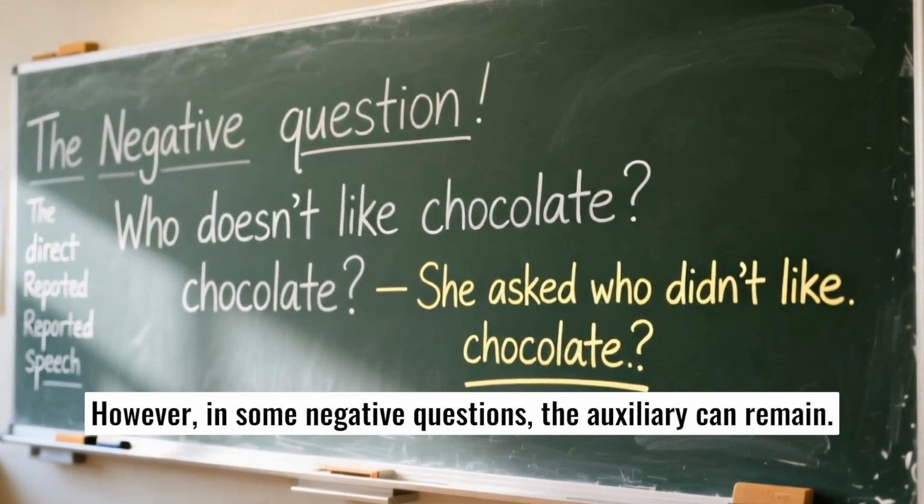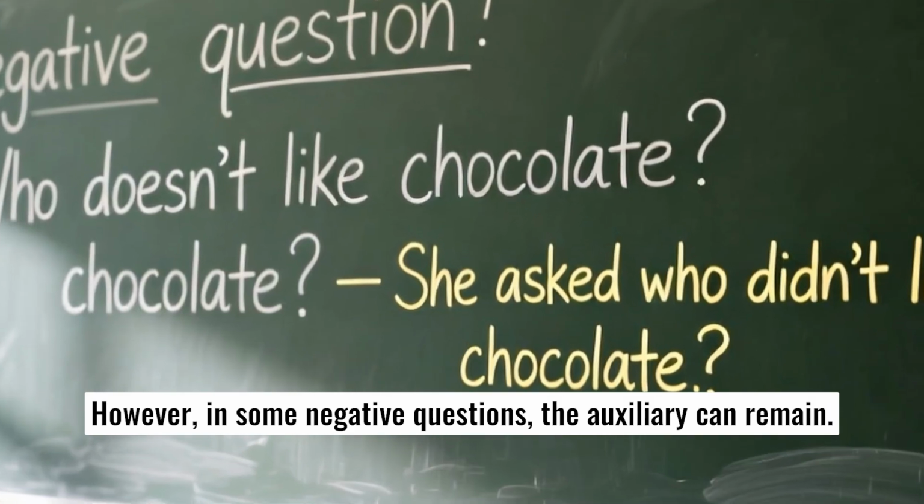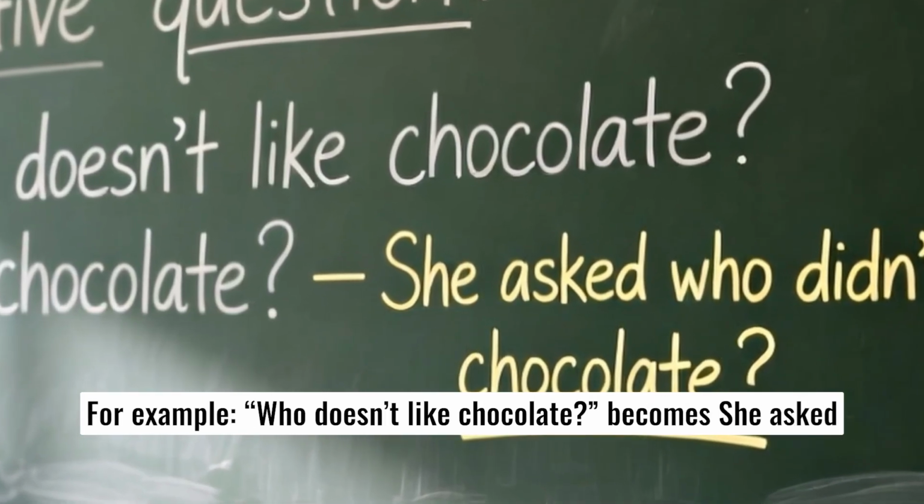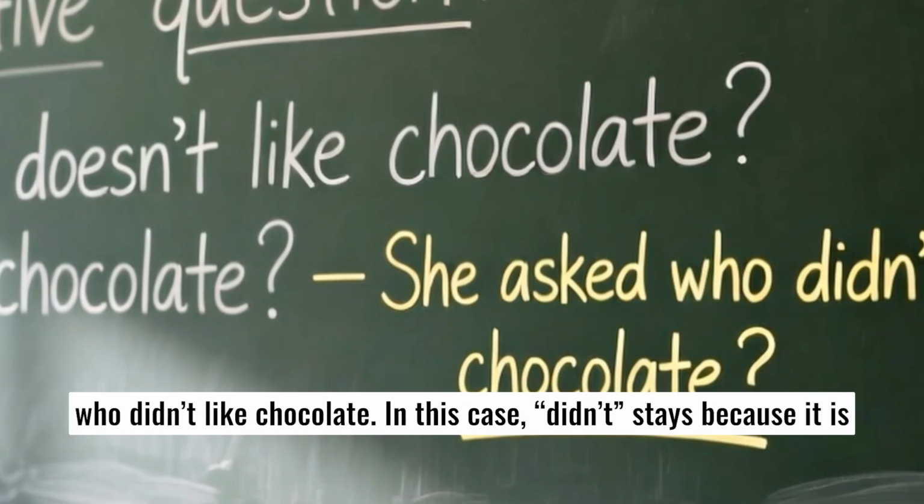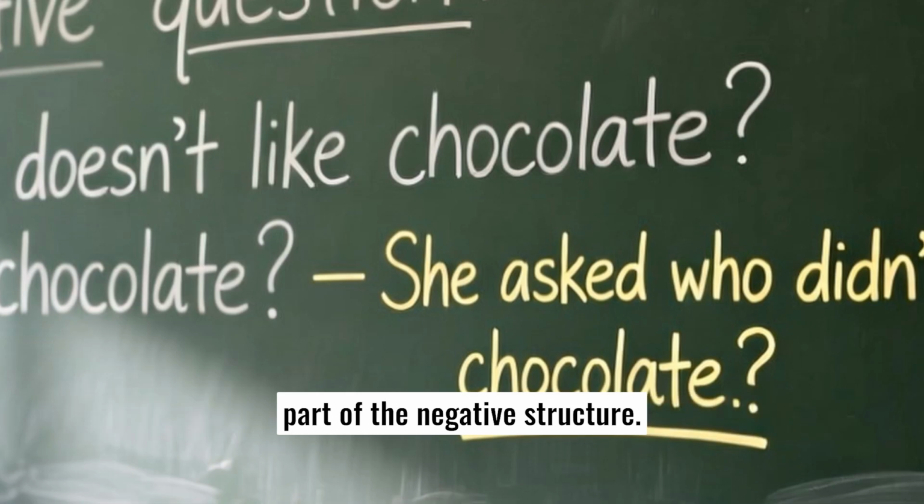However, in some negative questions, the auxiliary can remain. For example, "Who doesn't like chocolate?" becomes, "She asked who didn't like chocolate." In this case, didn't stays because it is part of the negative structure.